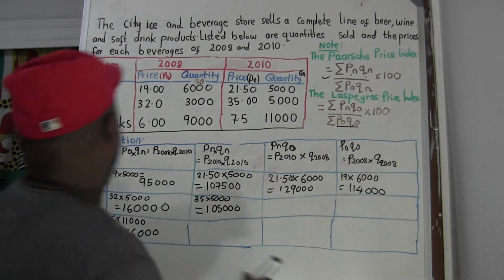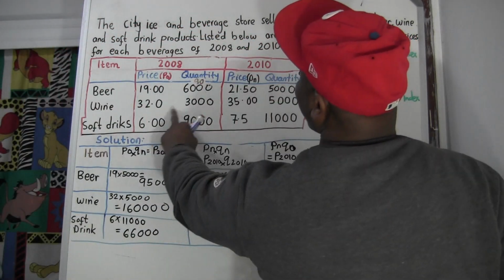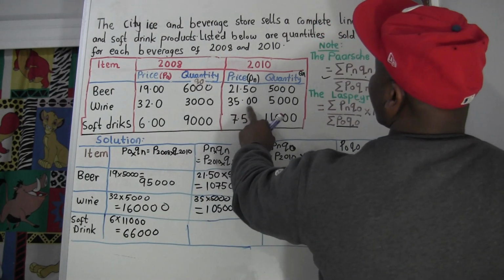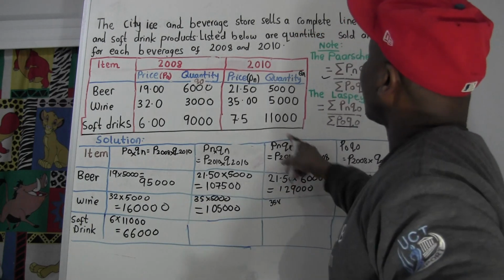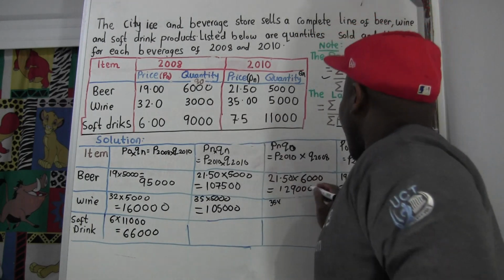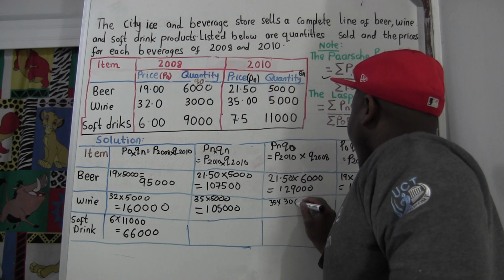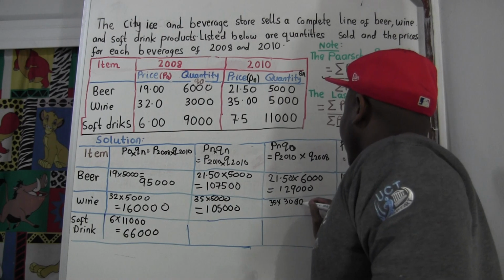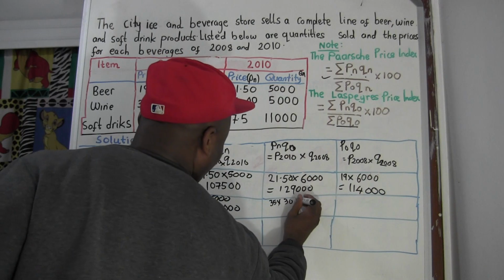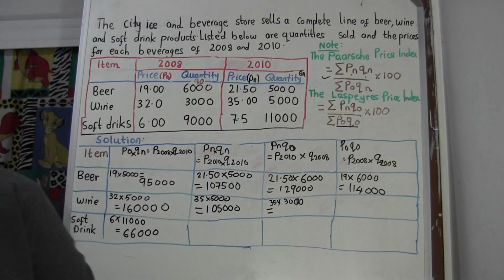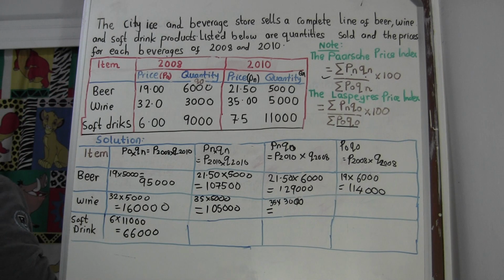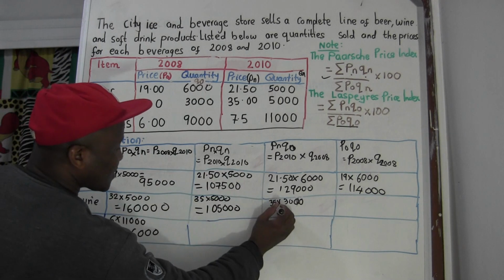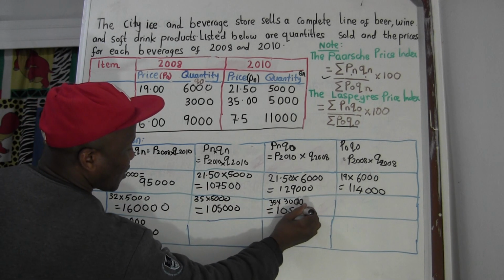Now for wine, PN times Q0: 35 times quantity 0, 3,000. And this is going to give us 105,000.